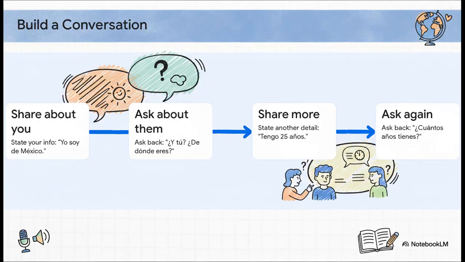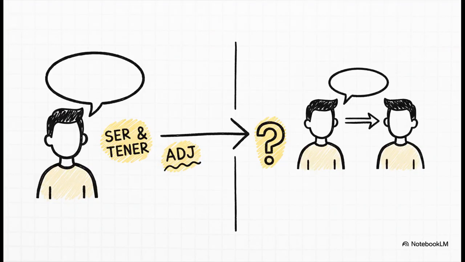And you know what? The pattern is beautifully simple. You share something about yourself, and then you use a question word to ask the same thing back. And that little phrase, y tú, which just means and you, is going to be your absolute best friend. It creates that natural back and forth flow. So, here's the main takeaway. With just two key verbs, ser and tener, plus a few adjectives and some question words, you've officially moved beyond just listing facts about yourself. You're now fully equipped to actually have a conversation and connect with someone.